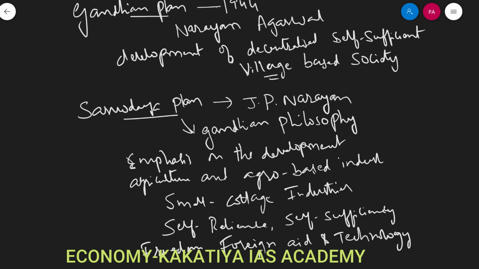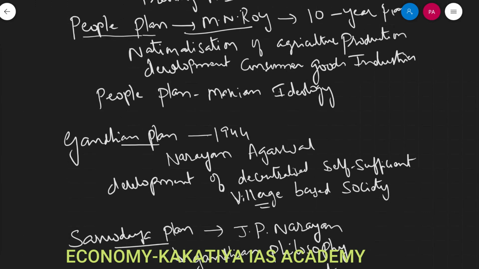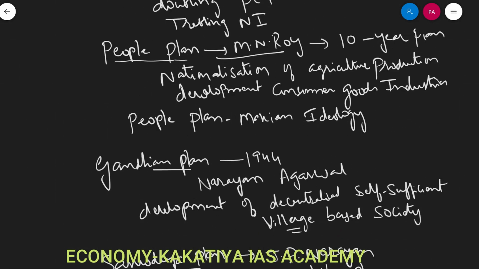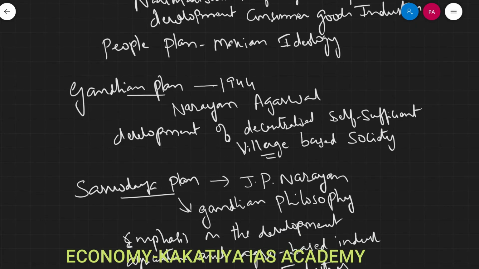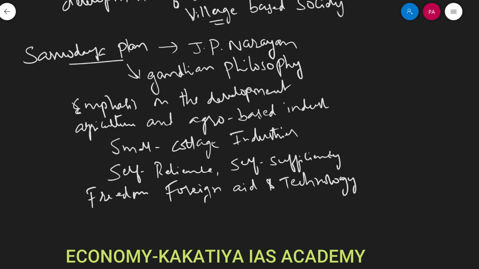And after independence, so you take all these, they were different plan initiatives taken before independence. You take the Sarvodaya plan, Gandhian plan, Bombay plan, People's plan, right? So all these are pre-independence initiatives.